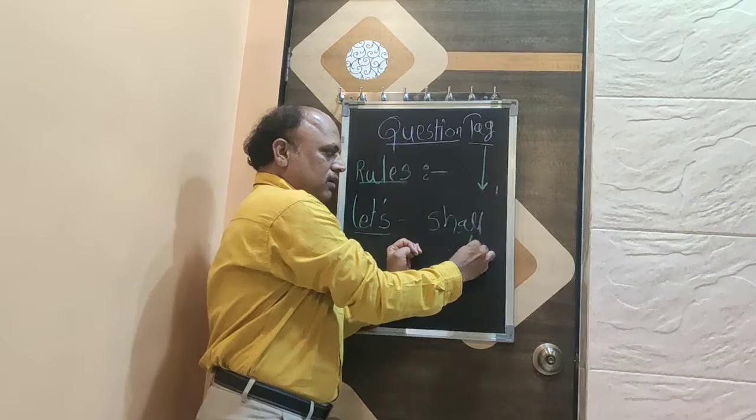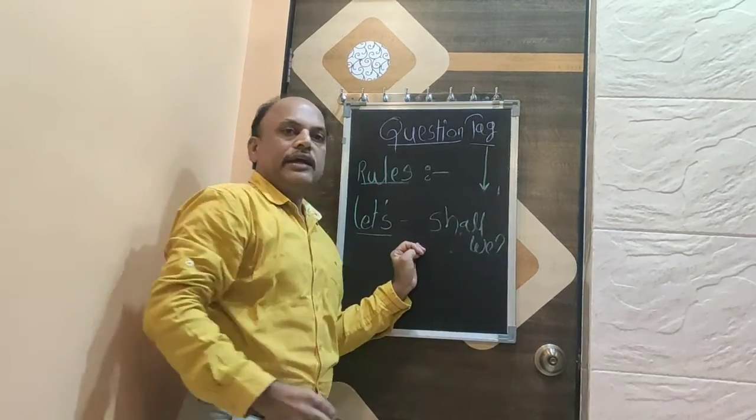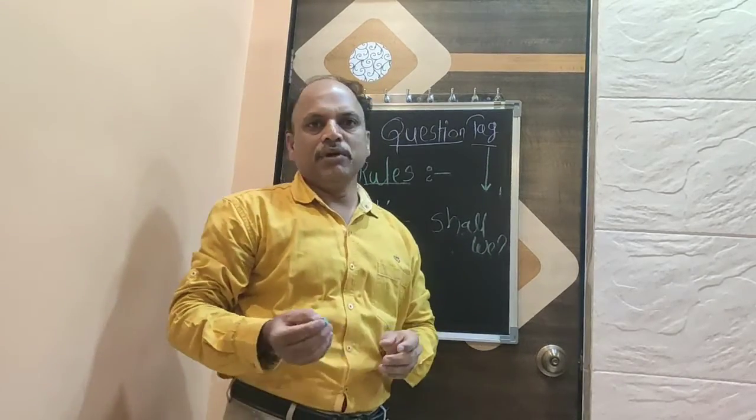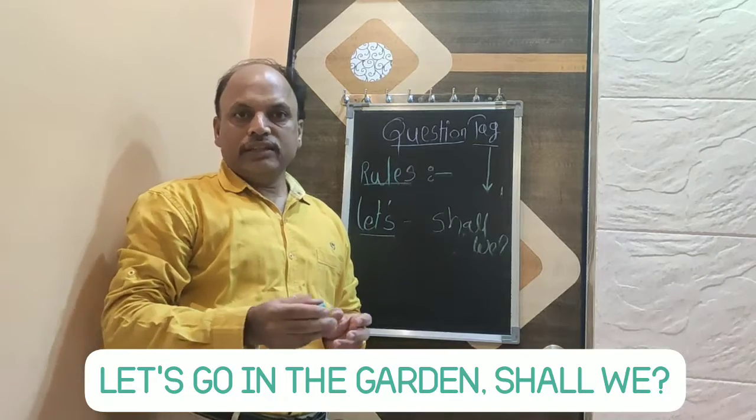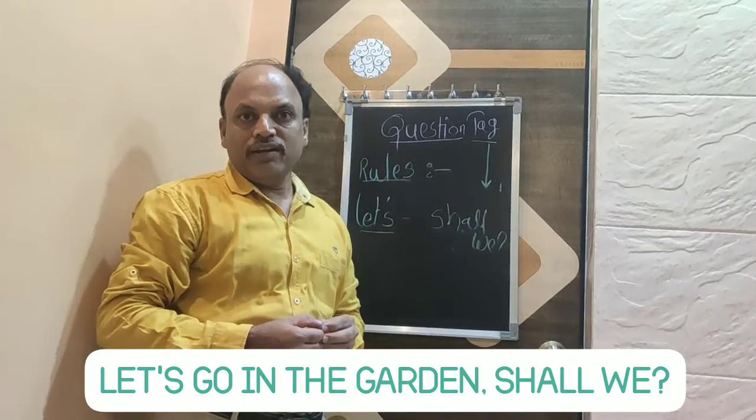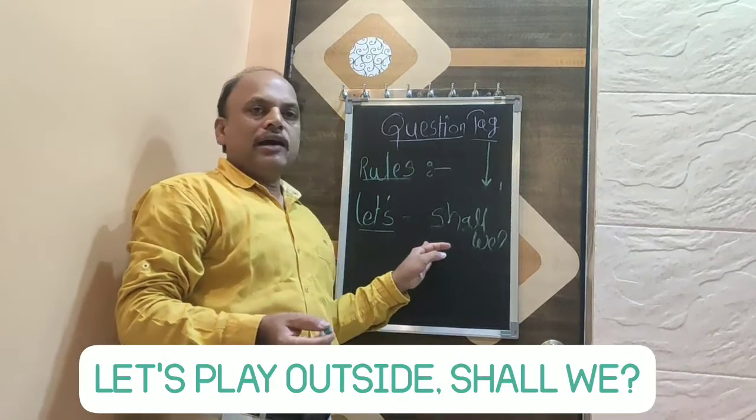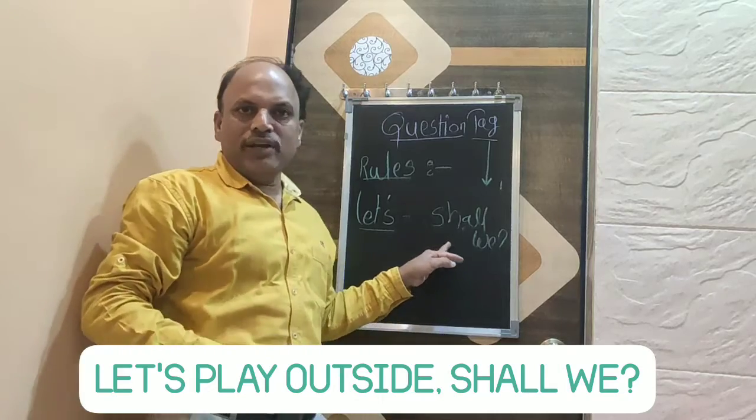Next rule: when there is let us in any sentence, then we are going to use shall we in that sentence. For example, let's go in the garden. Shall we? Let's play outside. Shall we?